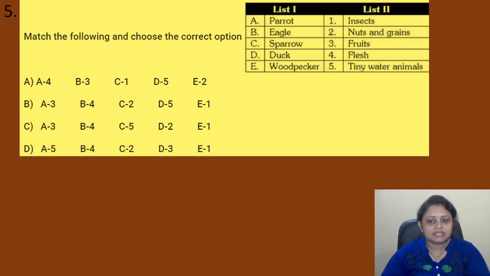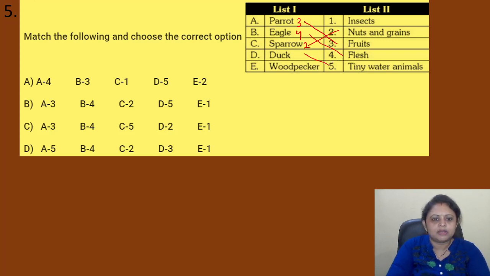List 1 is there, list 2 is there. We have to find the correct option. So parrot, it eats fruit. Then eagle, it eats flesh. Sparrow eats nuts and grain. Then the duck, it eats tiny water animals.